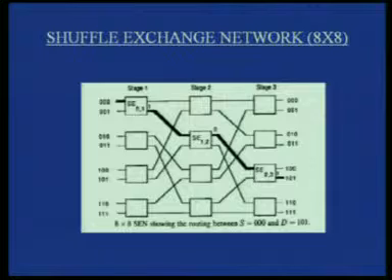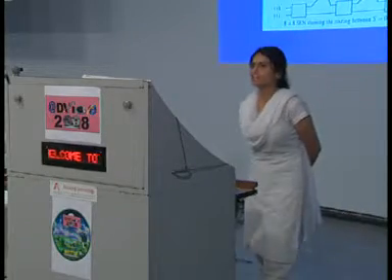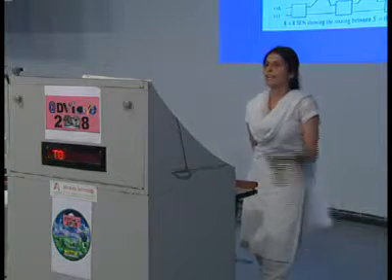The first architecture which we are dealing with is ACN. In this paper, I will be dealing with three types of architecture: ACN, ACN plus and ACN plus 2. The very first which I am taking into consideration is ACN, the Shuffle Exchange Network. For this case, I am taking 8 cross 8. That means it has 8 inputs and 8 outputs. We are having 3 stages over here. Stage 1 is the input stage, stage 2 is the intermediate stage, and stage 3 is the output stage.